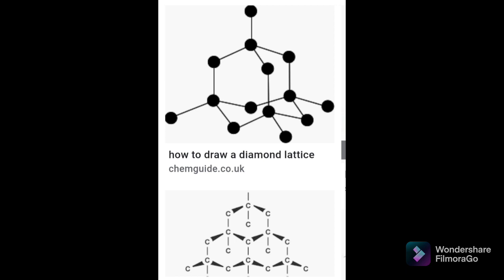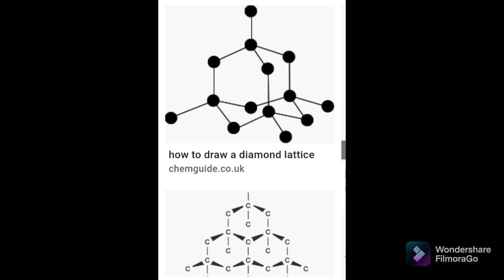It means the bond between carbon-carbon atoms, it is very strong and uniform, and that's why this crystal is extremely hard. So the structure of diamond is a tetrahedron, where one carbon atom is bonded to 4 neighboring carbon atoms, and the bond between carbon-carbon atoms is very strong. That's why this crystalline form of carbon, diamond, is the hardest substance.